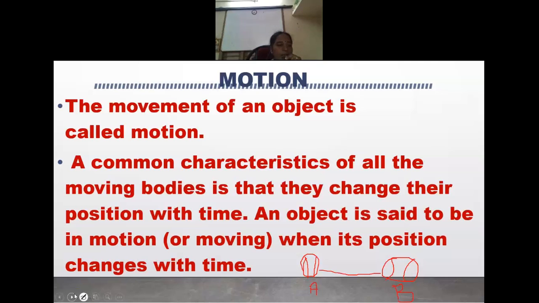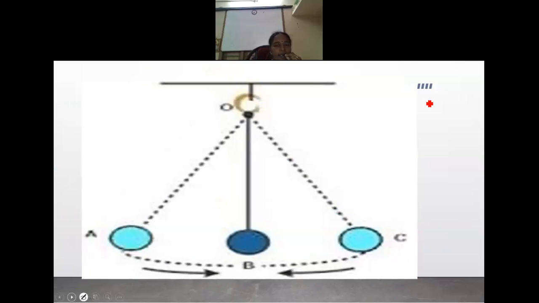Let us see some examples. Can you see this? It is a simple pendulum. It has the axis, and when you just touch it, it goes to A and it goes to C, and it moves from side to side. This is known as one type of motion. And this is the electric train. When it moves very fast, we know that it is motion.